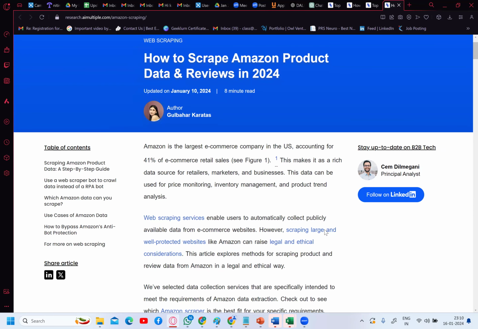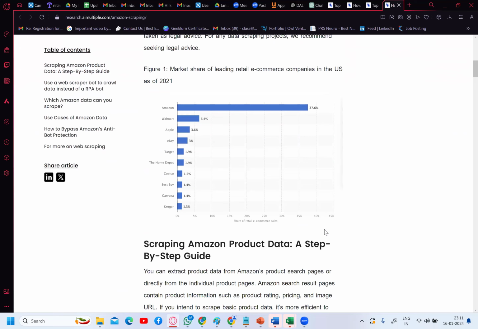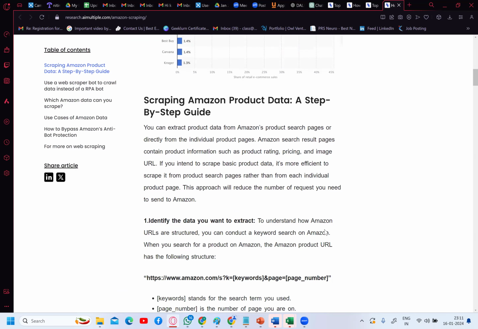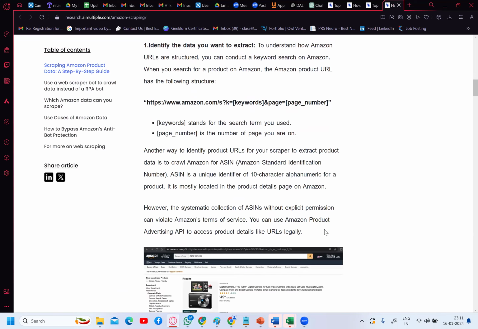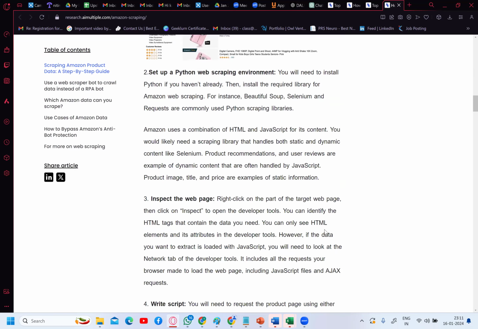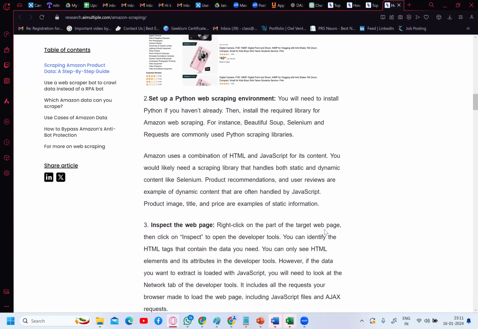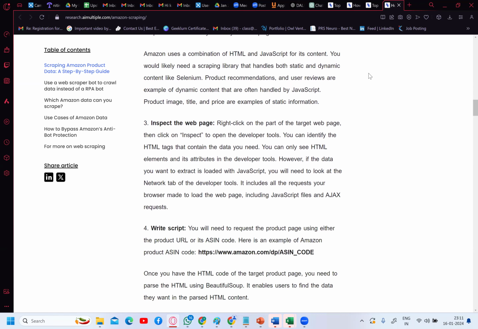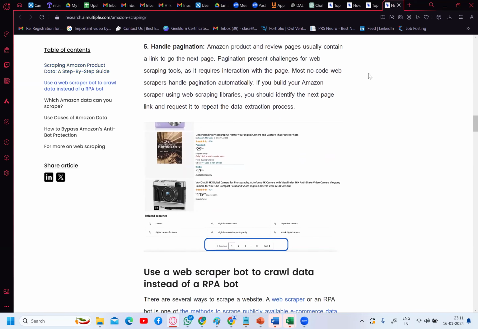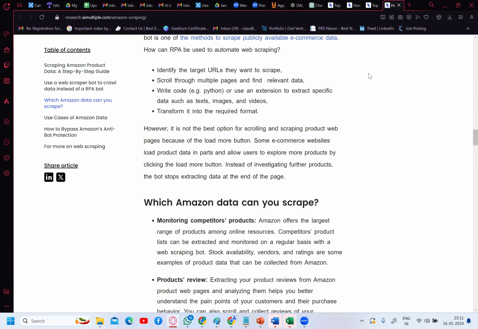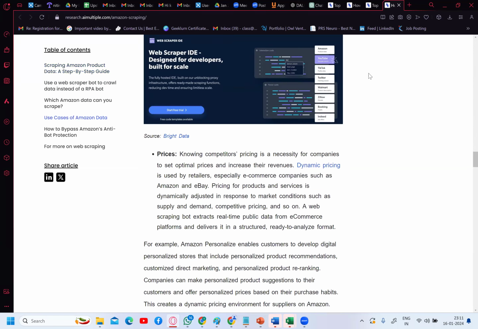But this is your initial stage, I understand. Please try to do this. It's like a case study, what we call a use case study. Please go through this article on how to do web scraping for the Amazon website step by step. Don't worry, they use a Python web scraping environment and all; don't worry about these things. Use the tool we have used today, Web Scraper, to scrape this Amazon website, and let me know how it went. They have used advanced technology here, but don't worry about this.